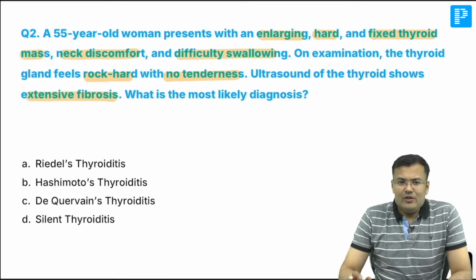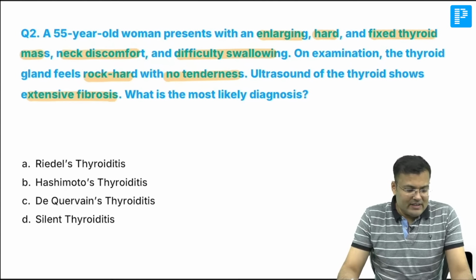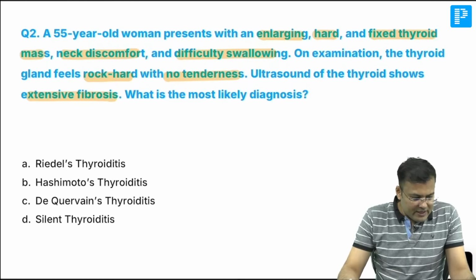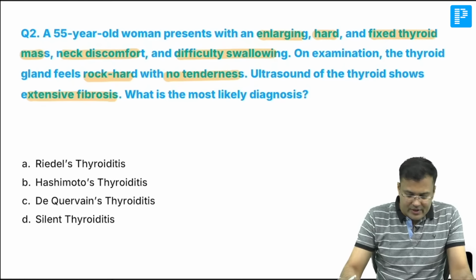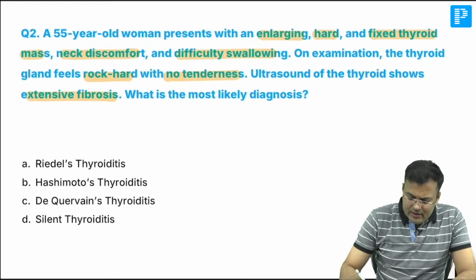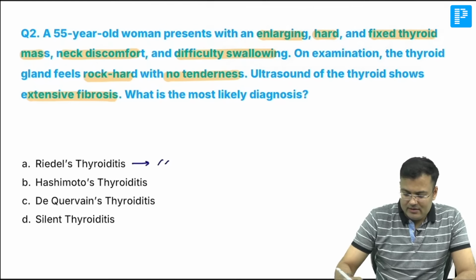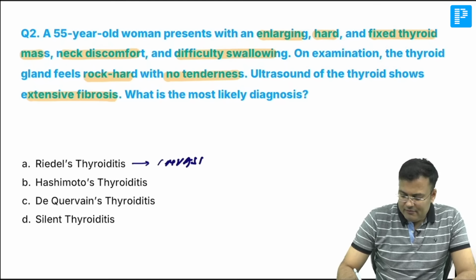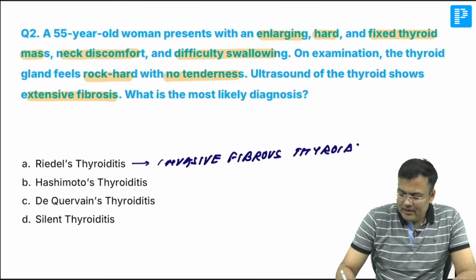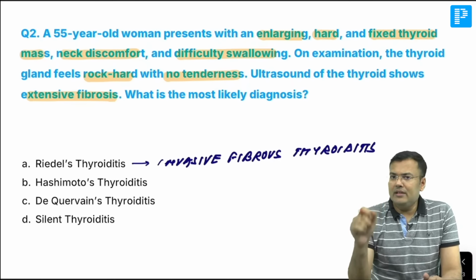Can anybody tell me? So guys, this is Riedel's thyroiditis. And what is the other name of Riedel's thyroiditis? This is invasive fibrous thyroiditis. Clear? So what's the name? This is invasive fibrous thyroiditis, and that is also known as Riedel's thyroiditis. It is invasive fibrous thyroiditis, that is Riedel's thyroiditis.